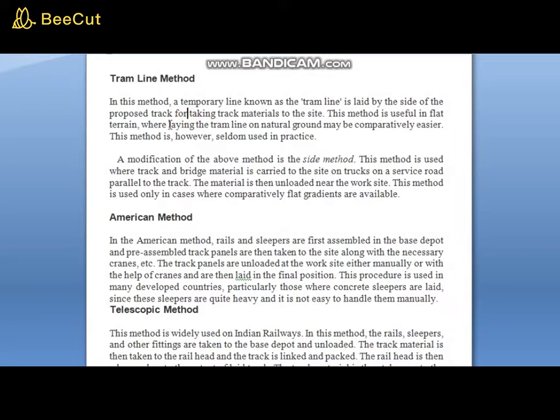when we talk about the tram line method, a temporary line known as a tram line is laid by the side of the proposed track for taking track materials to the site. This is the main principle of the tram line method. This method is useful in flat terrain where laying the tram line on natural ground may be comparatively easier. This method is, however, seldom used in practice.